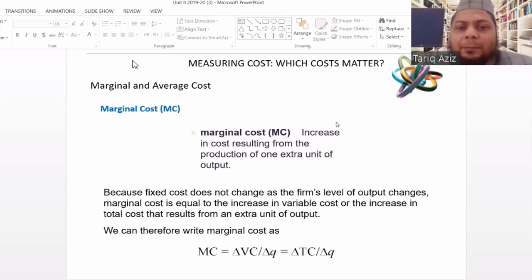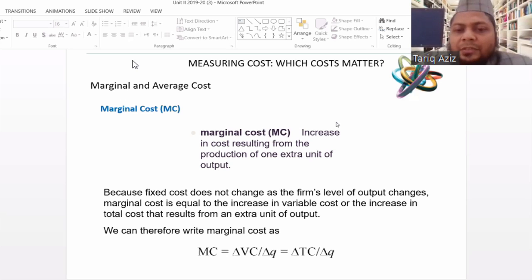Formula-wise, mathematically, marginal cost can be expressed as delta variable cost divided by delta Q, or in other words, change in variable cost divided by change in quantity. Similarly, it can also be computed as change in total cost divided by change in quantity, because the fixed component of the cost will remain constant.